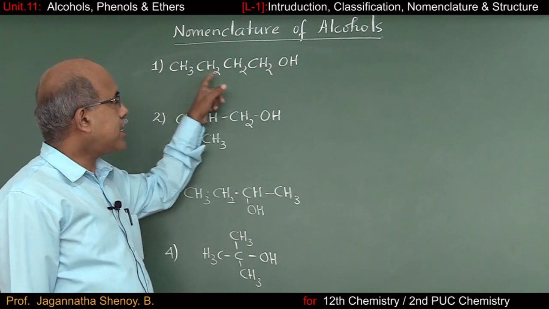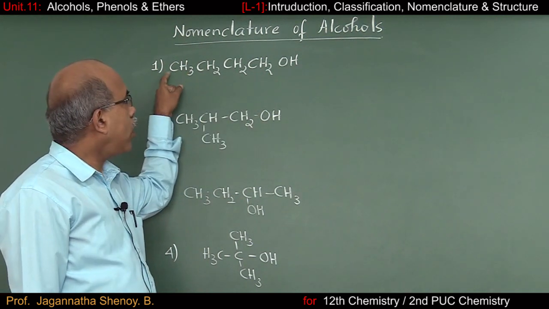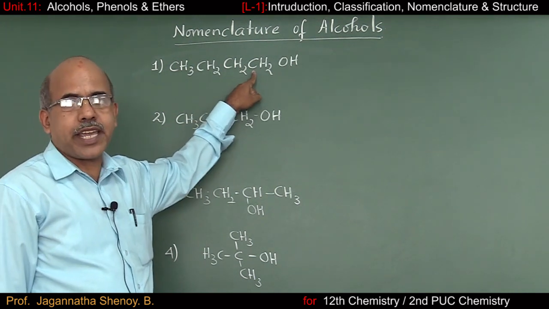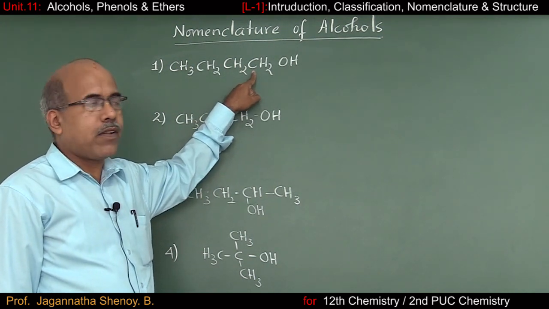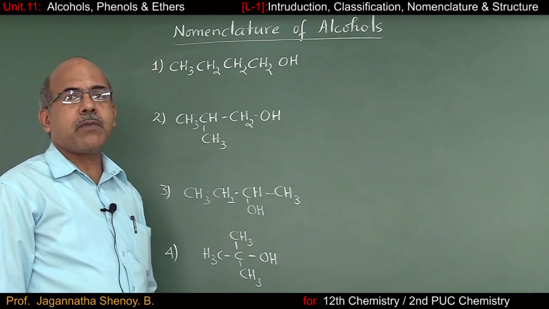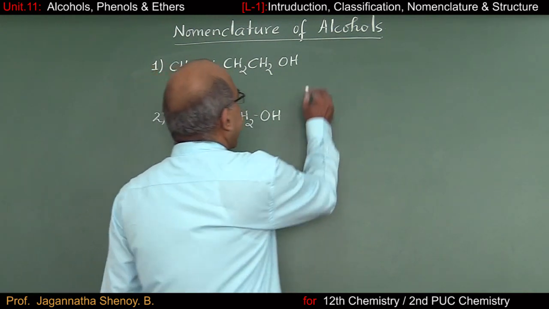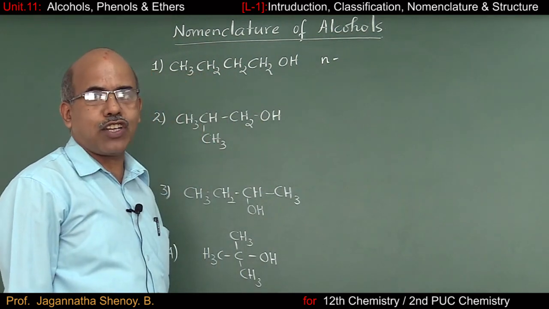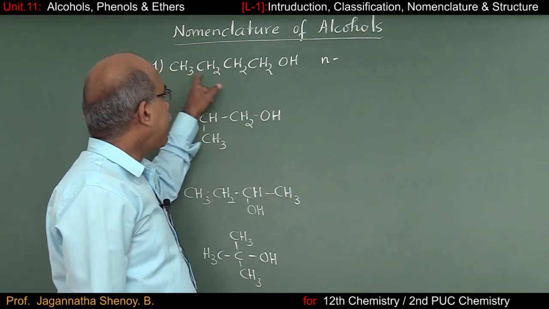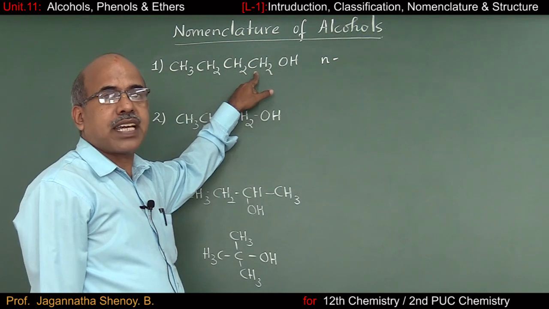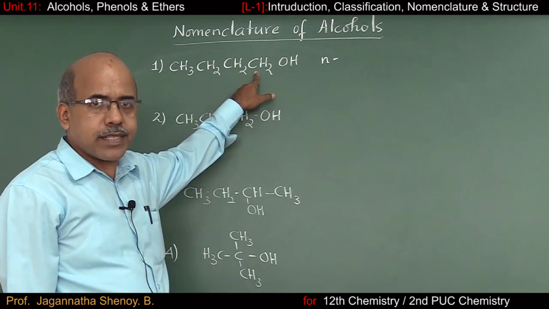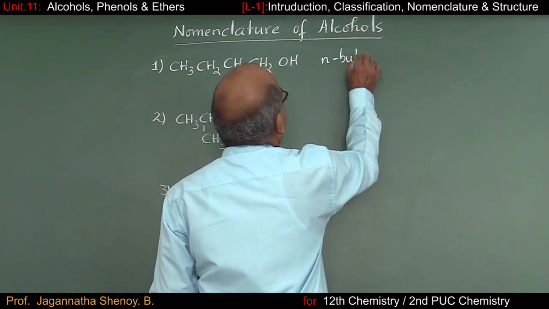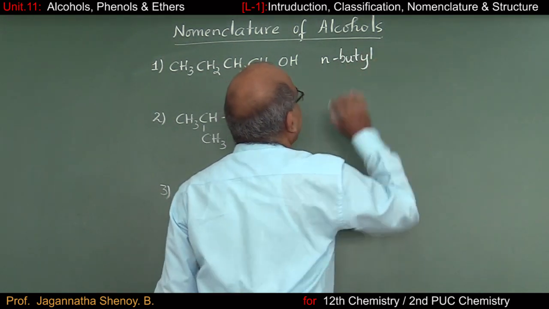In the first case, you observe that all the 4 carbon atoms are in the form of a normal chain or unbranched chain. That's why in common nomenclature, we indicate it by N. N stands for normal. And there are 4 carbon atoms. The corresponding alkyl group is butyl group. So it should be N-butyl.